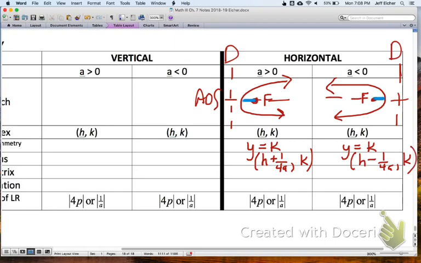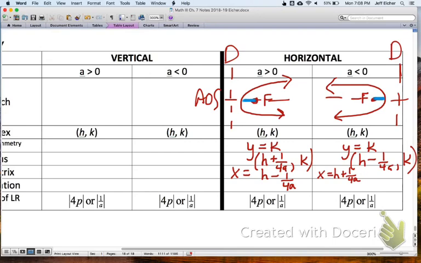The directrix is that dotted line, so that would be x equals h minus 1 over 4a. And if it's on the other side, it would be x equals h plus 1 over 4a.